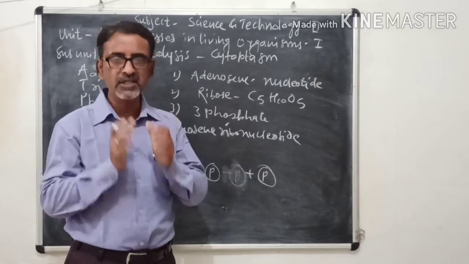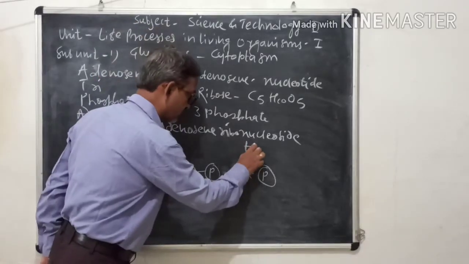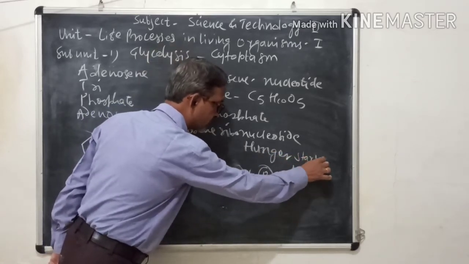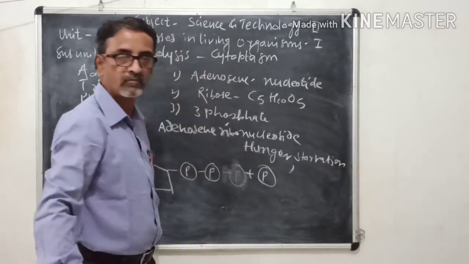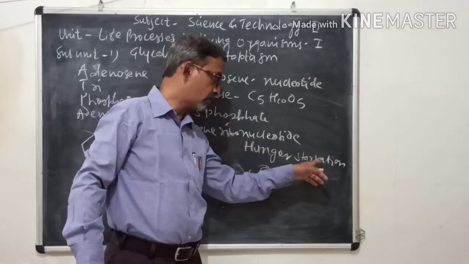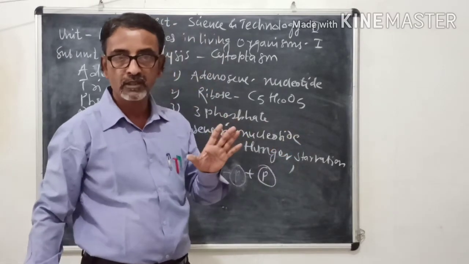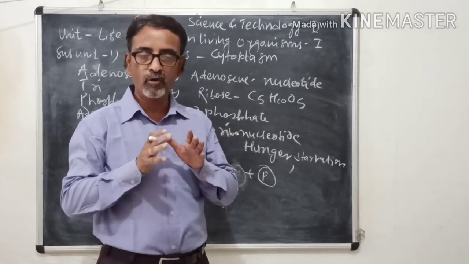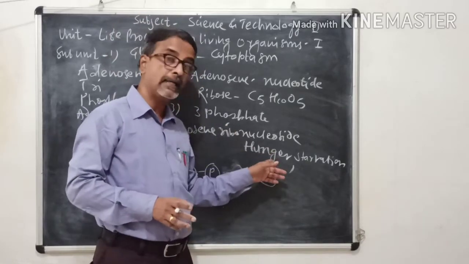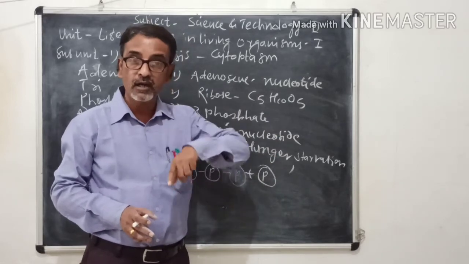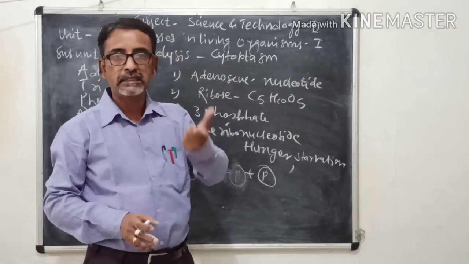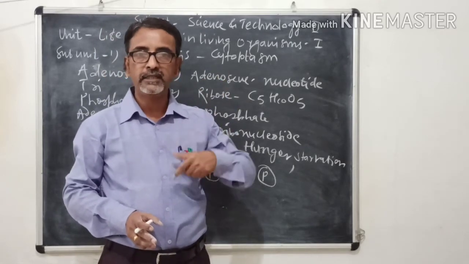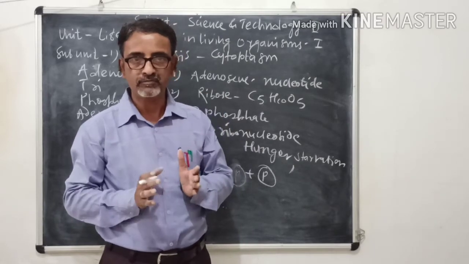Suppose in some conditions like hunger or starvation, at that time carbohydrate, the simple form glucose, is not available in the body. In such conditions, other sources of nutrients, proteins and lipids or fats, are used as a source of energy.